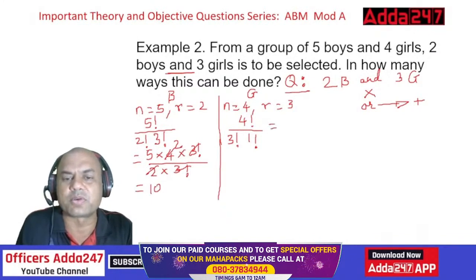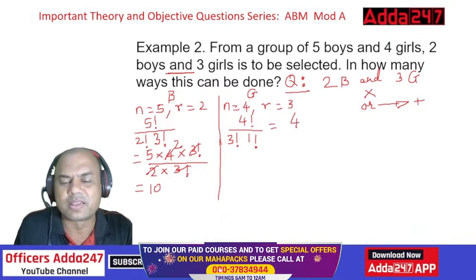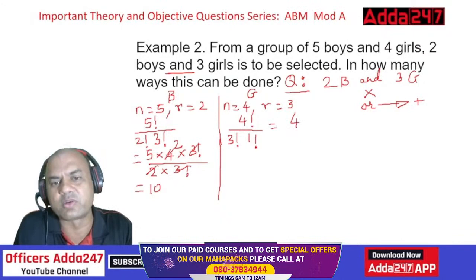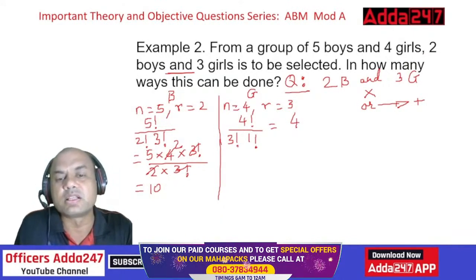Second, for girls, that is quite easy. 4 factorial upon 3 factorial. See, 4 and 3 means it will become just 4 as the answer over here. That much you can solve now. 4 into 3 factorial, that goes, 3. 4 is the answer. So for girls, I have 4 ways and for boys, I have 10 ways.